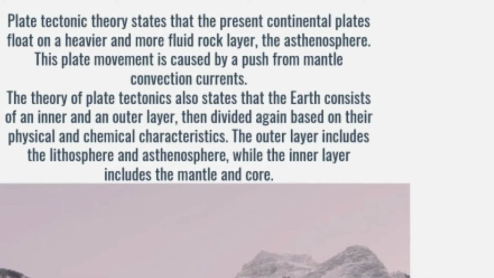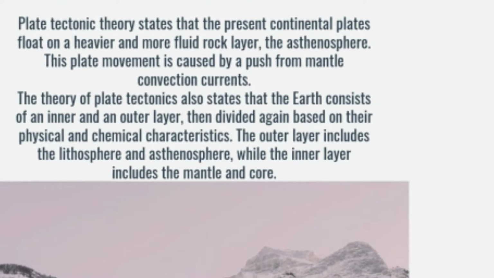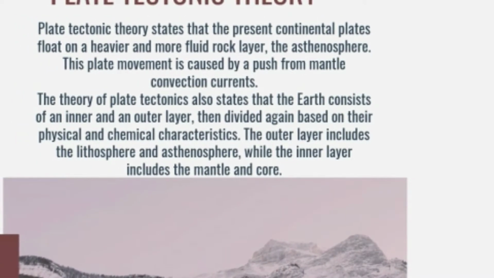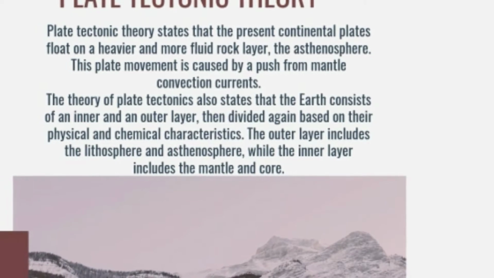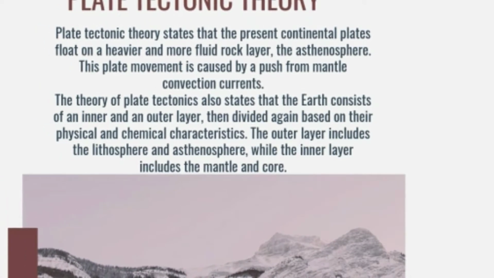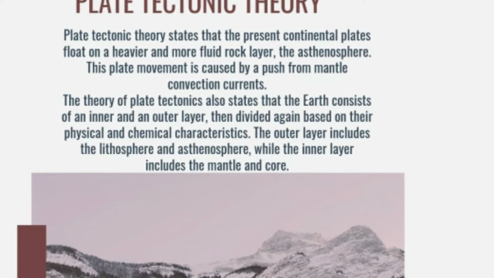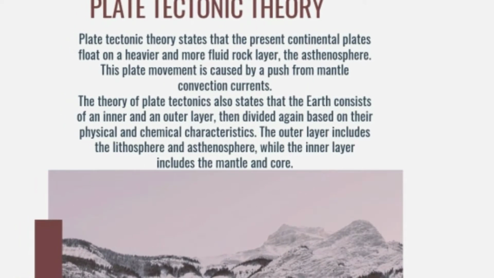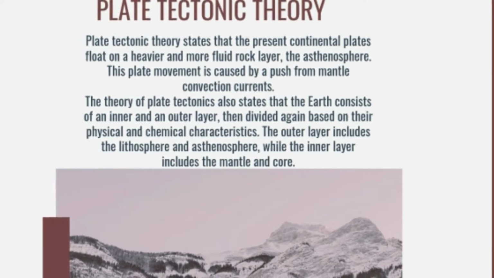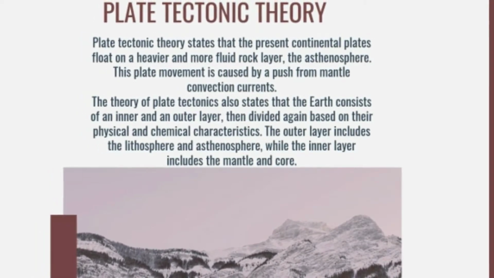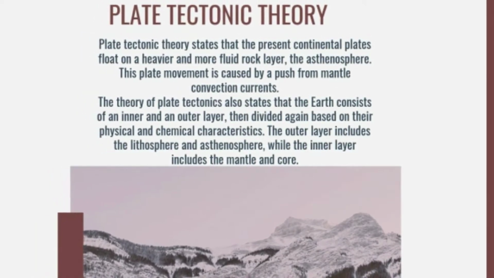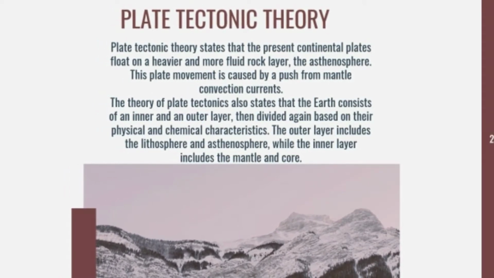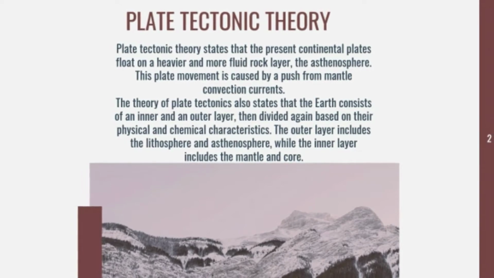Plate tectonic theory states that the present continental plates float on a heavier and more fluid rock layer, the asthenosphere. This plate movement is caused by a fundamental convection current. The theory also states that the Earth consists of an inner and outer layer, then divided again based on their physical and chemical characteristics. The outer layer includes the lithosphere and asthenosphere, while the inner layer includes the mantle and core.